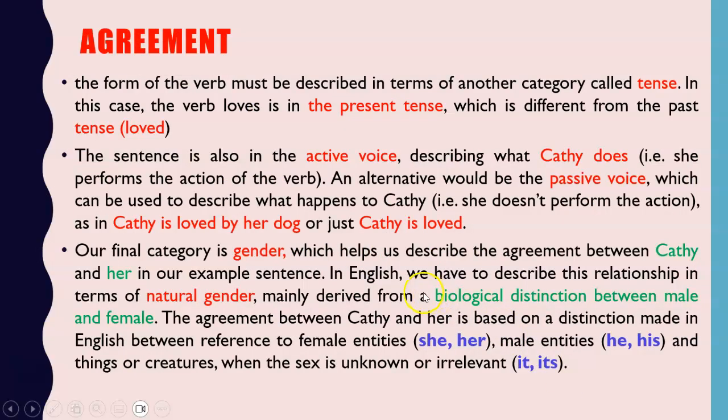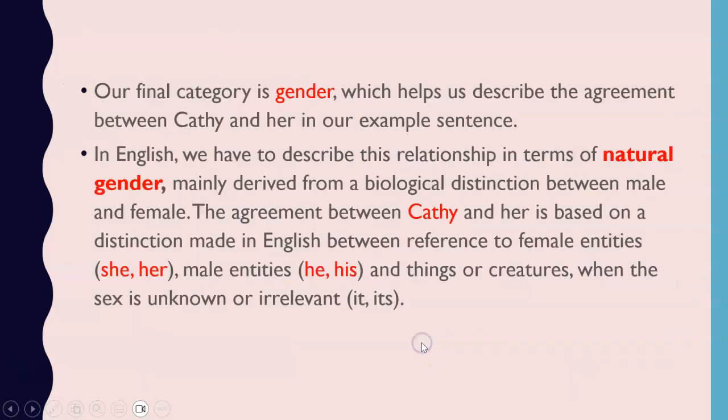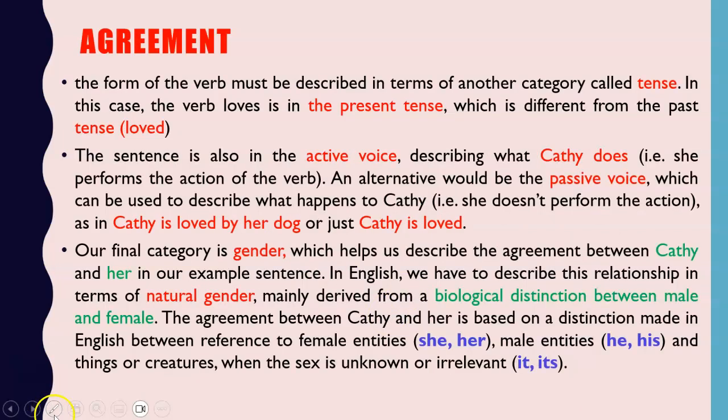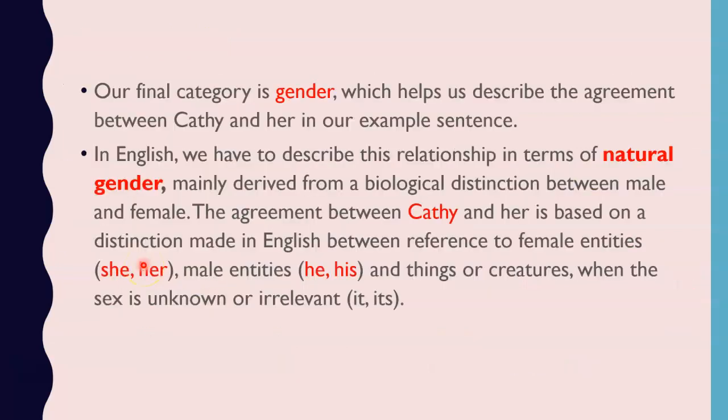So natural gender is about the biological distinction between male and female. Like Kathy is female, so the pronoun for Kathy is she or her. And if it is a man, it uses he or his. If the noun has no sex, it uses it or its. So we need to be able to differentiate between what is natural gender, like what we know in English, and what is grammatical gender. Yeah.